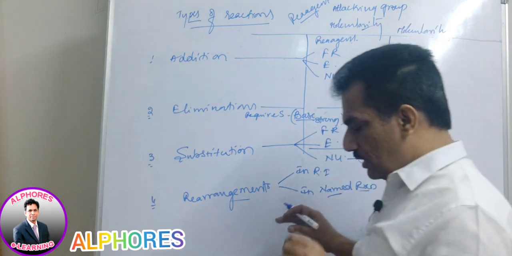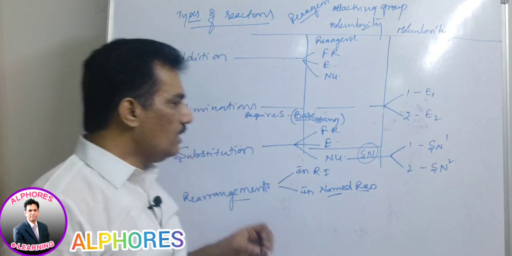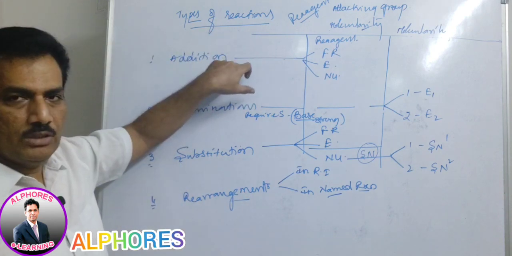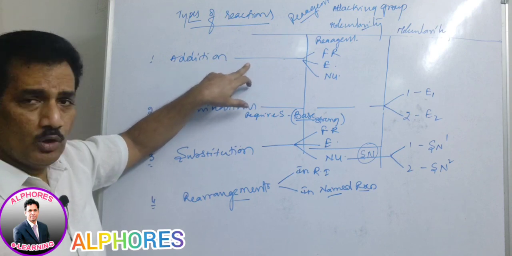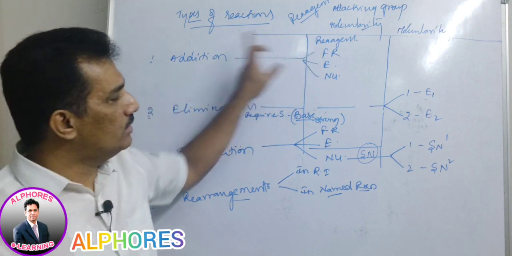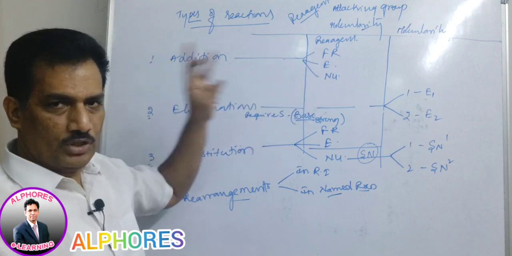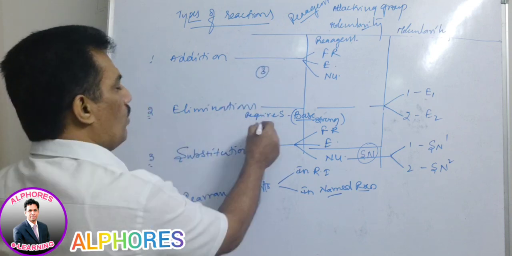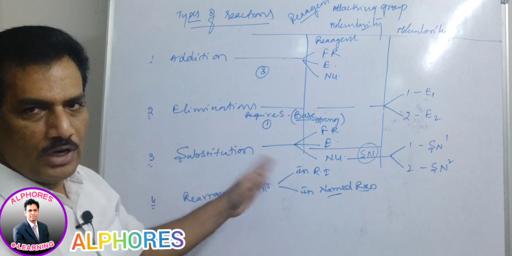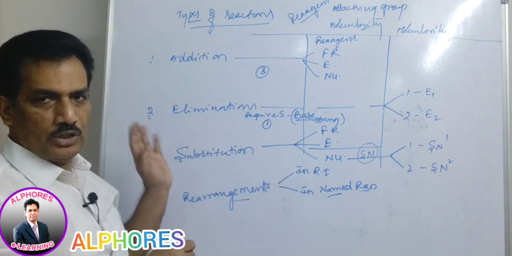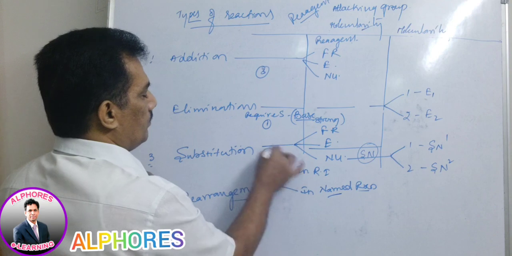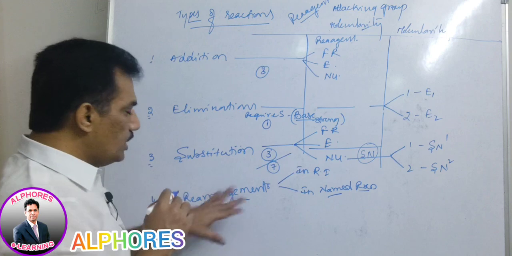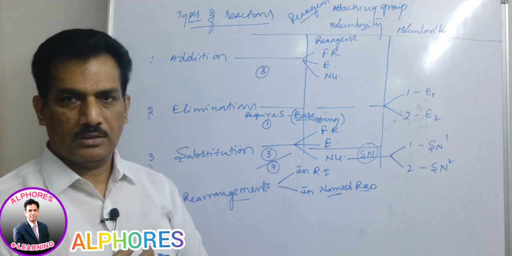Altogether, if we are considering, how many types of reactions do we have? Let us consider. Free radical addition, electrophilic addition, nucleophilic addition: 3 types of reactions. Elimination reaction: 1. Substitution: free radical substitution, electrophilic substitution, nucleophilic substitution: 3. Total 7 types of reactions, in addition to rearrangements, we can find.